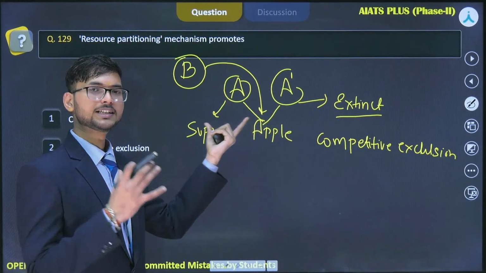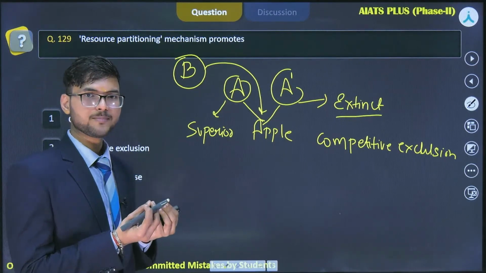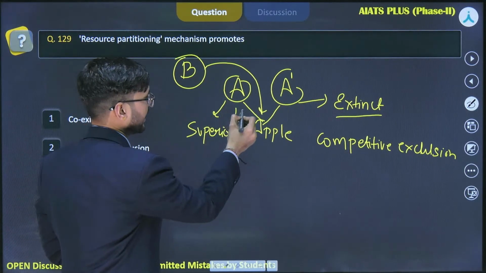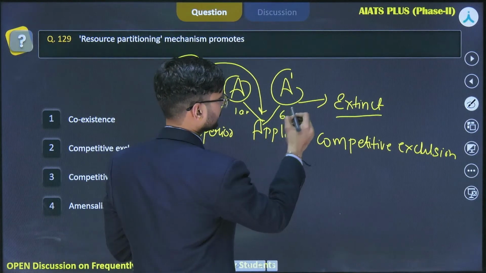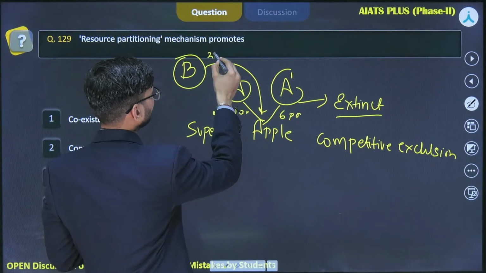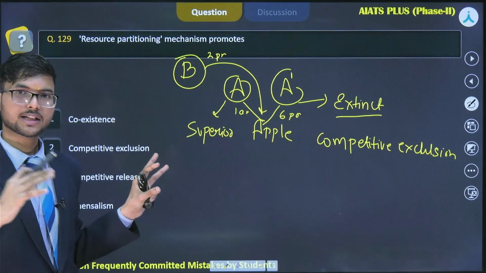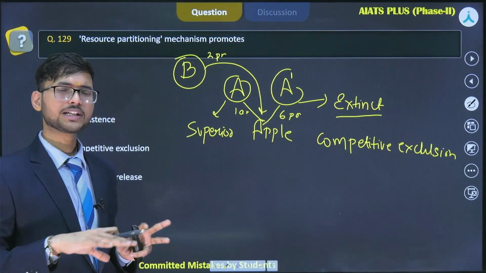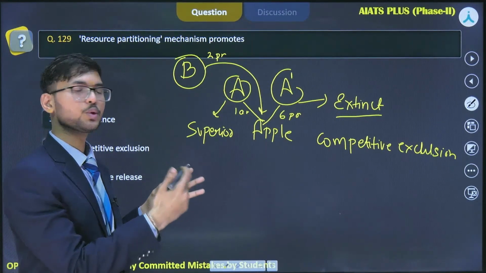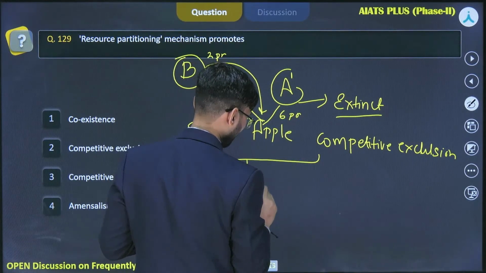In fact, these species will coexist by partitioning the resource, or through a behavioral pattern based on the time at which they eat an apple. If one is eating an apple at 1 a.m., another will eat at 6 p.m., and another at, let's say, 2 p.m. In this way they are able to survive on the same resource without any competition in between. So this will lead to coexistence of all these organisms.